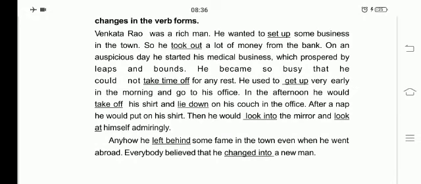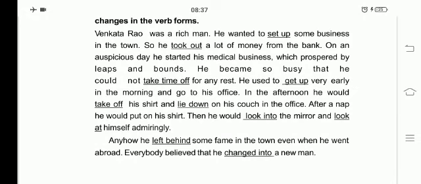On an auspicious day, he started his medical business, which prospered by leaps and bounds. He became so busy that he could not take time off for any rest. Fill that blank with take time off.